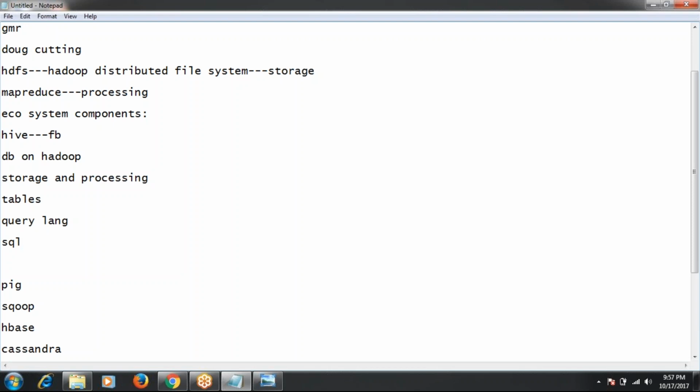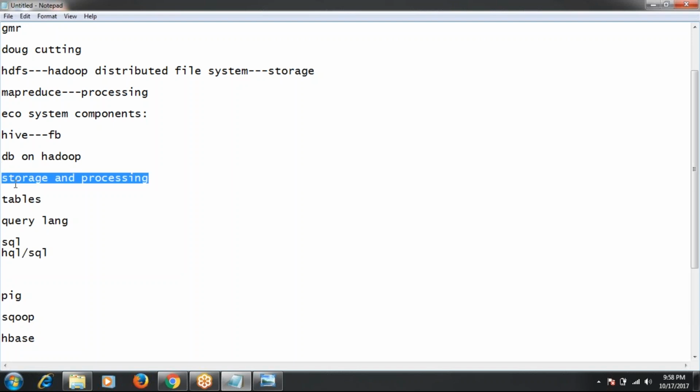If you know SQL, then you can easily work with Hive. Why? Because Hive queries are very much similar to SQL queries, and the Hive language is also called HQL, Hive Query Language. So what is the use of Hive? It is used for data storage and processing.